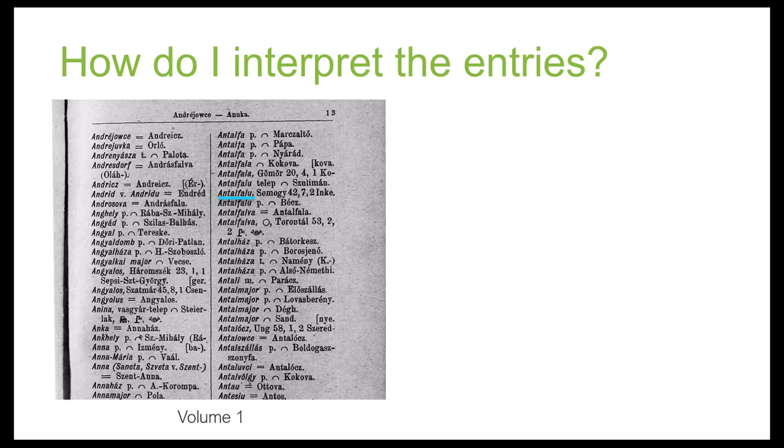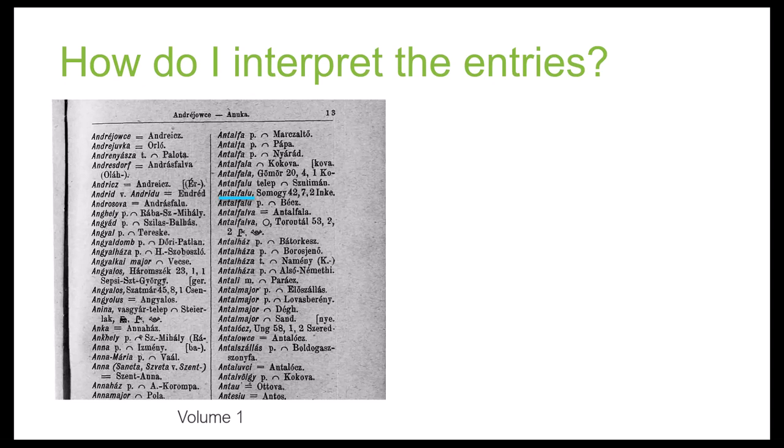Okay, so if you don't know more information about your town, you just know that it's Antalfalu, Hungary, you may have to look at all of the entries to see if you can find your person. But hopefully you will already know the county that it's in, and that will help you eliminate some of them.